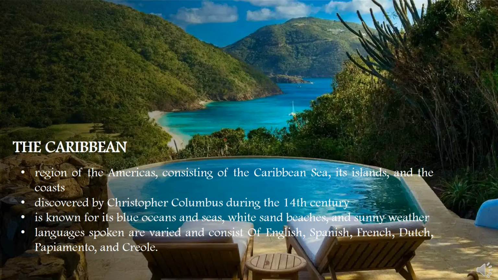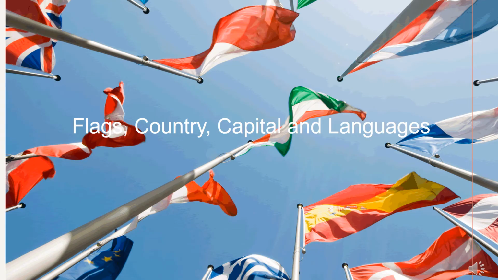The languages spoken are varied and consist of English, Spanish, French, Dutch, Papiamento, and Creole. It is a diverse region, as most islands were ruled by countries such as France, United Kingdom, Spain, USA, and the Netherlands. Here are the different countries, capitals, people and flags of North and Central America.